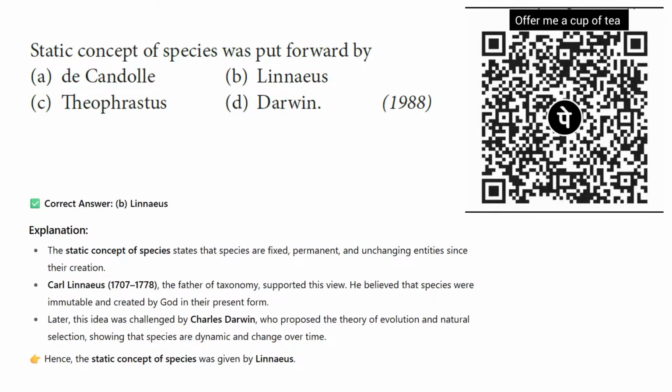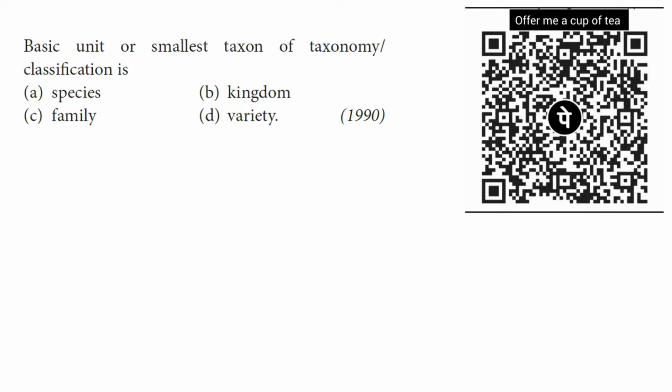And the dynamic concept of species was given by Charles Darwin. Evolutionary theory, natural selection was given by Darwin, and he told in his book The Origin of Species that species are dynamic and change over time and create new species from their ancestor species. That is the main difference between the static concept of species and the Darwin dynamic concept of species. So this is a very important question for your NEET preparations. Let's move to the next question.